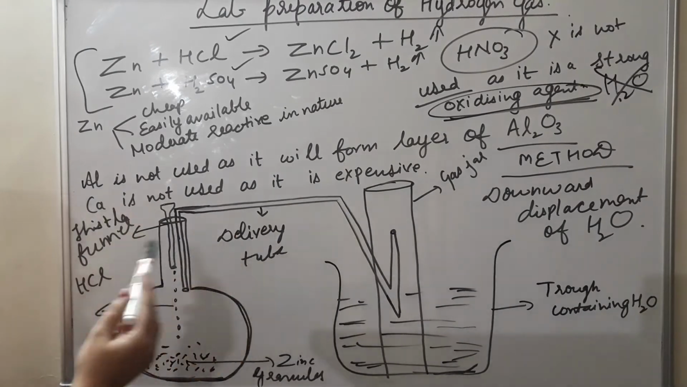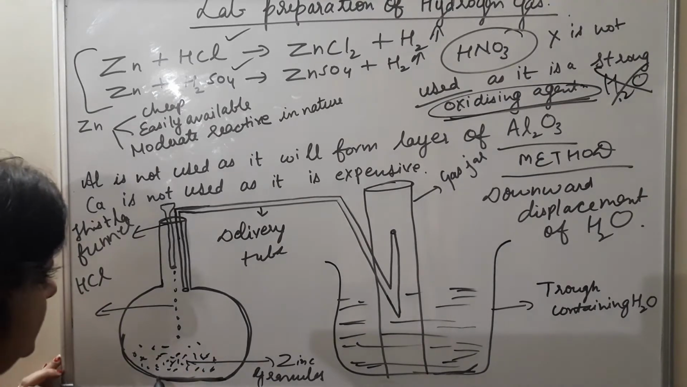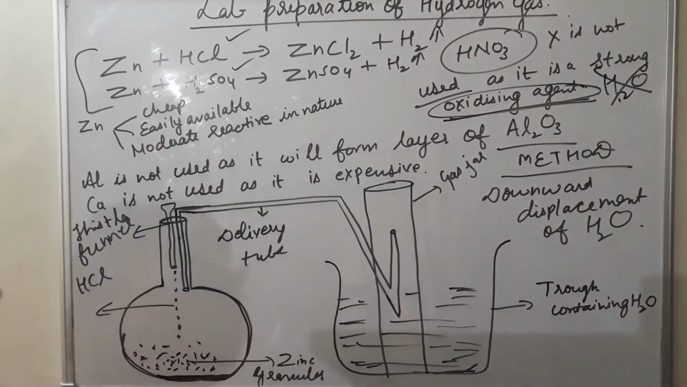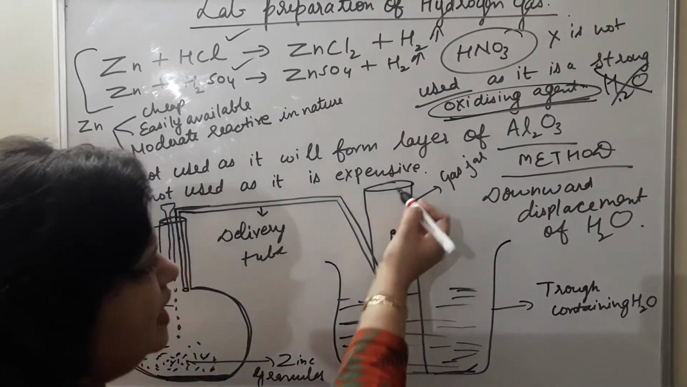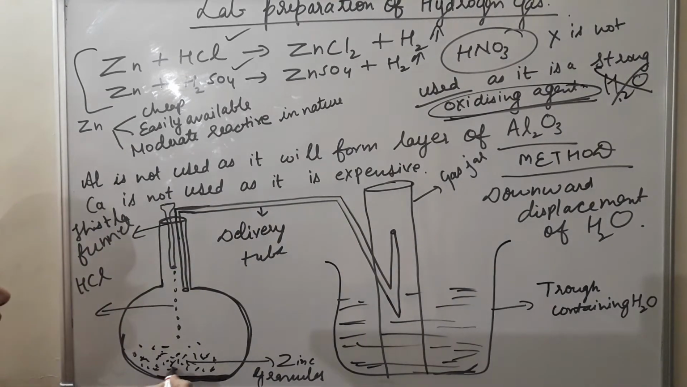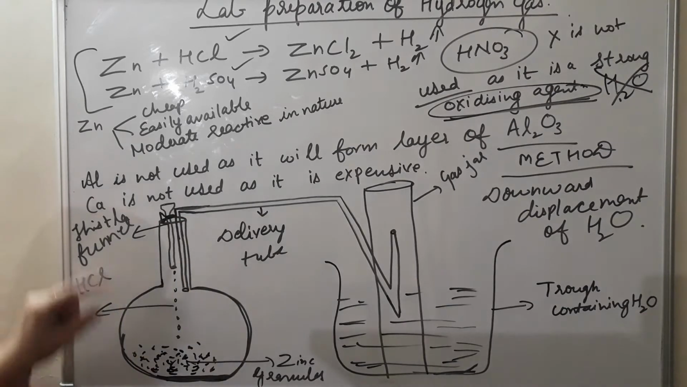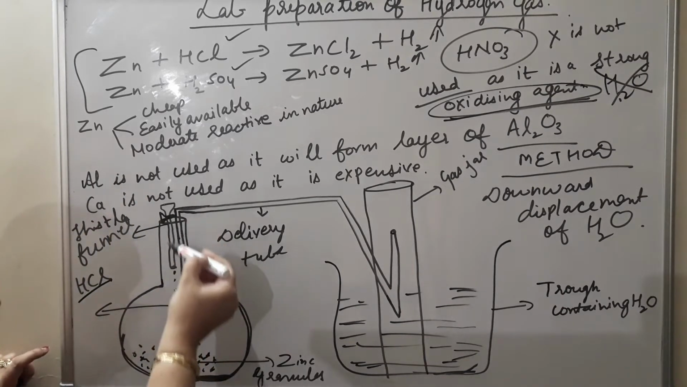Now see the diagram I have drawn. In this case, the apparatus and materials required, first one is the round bottom flask. This is the round bottom flask. For reactions where heating is not required, a round bottom flask is used. Then this is the thistle funnel, this is the delivery tube, this is the trough containing water, this is the gas jar. So first of all, granulated zinc is taken in this round bottom flask, and with the help of the thistle funnel, which is a funnel with a stopper also, I am writing here hydrochloric acid; dilute sulfuric acid can also be used. Hydrochloric acid is added to this.